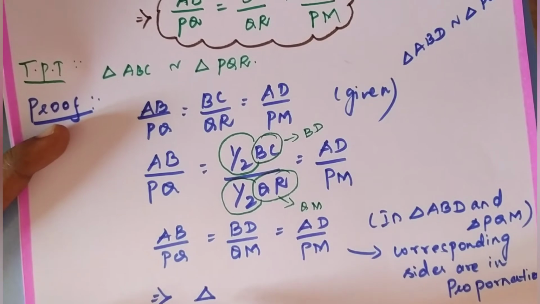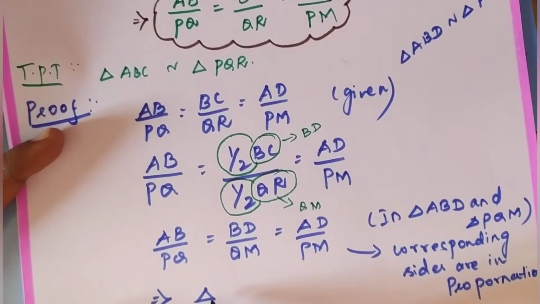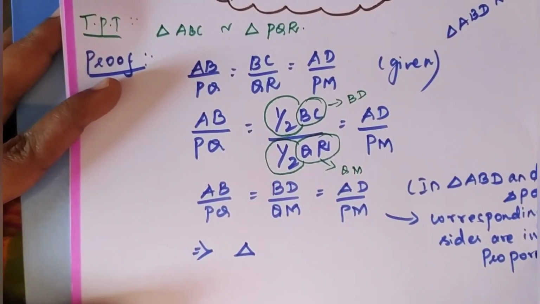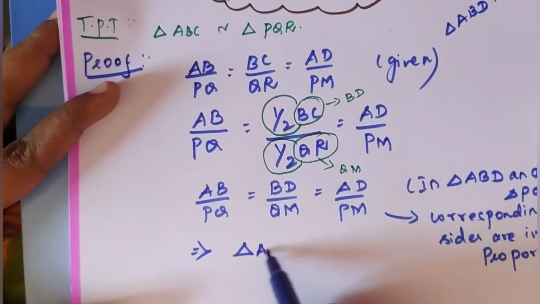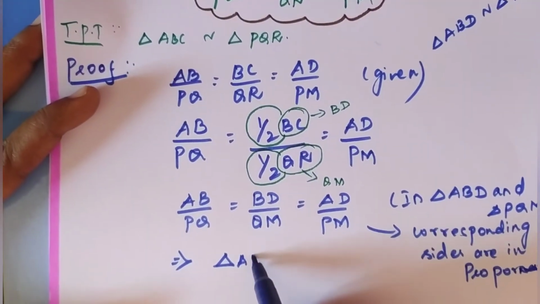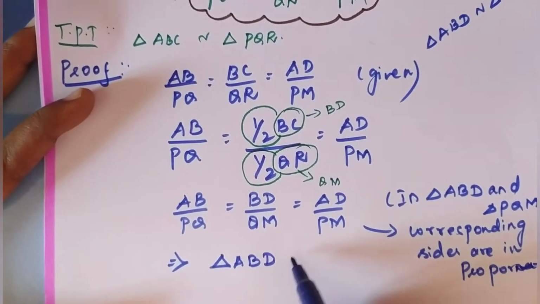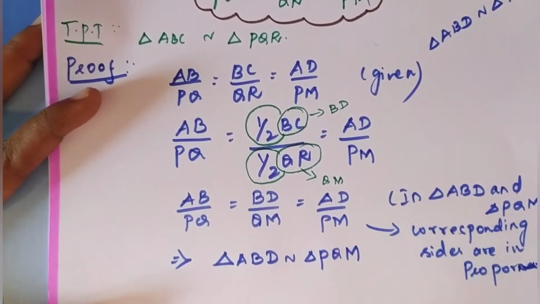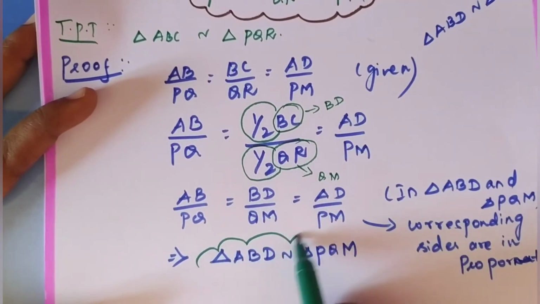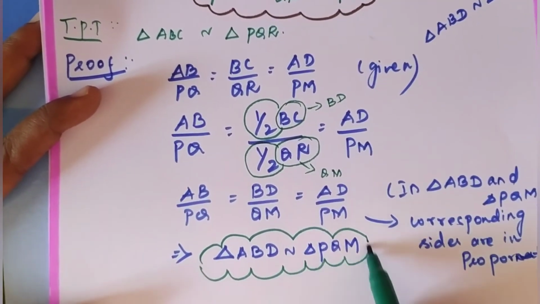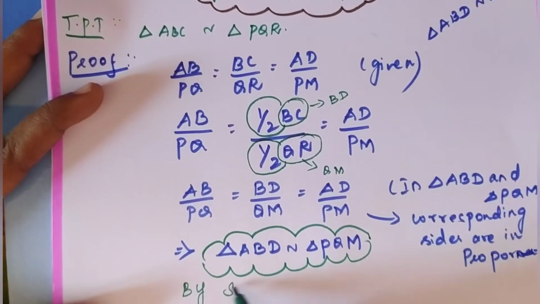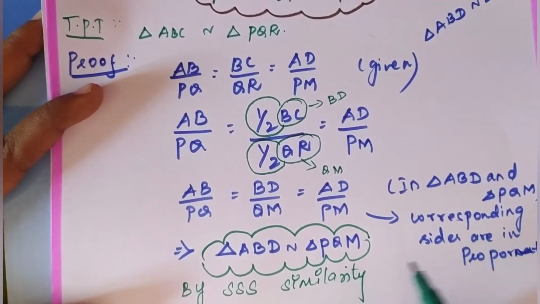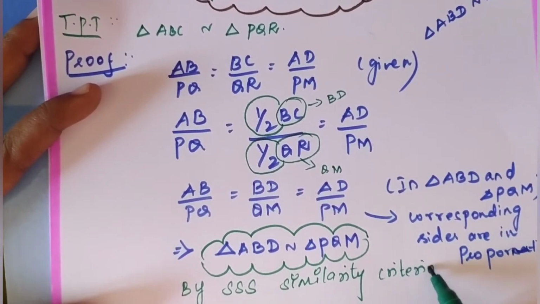Okay, then we can tell that triangle ABD is similar to the triangle PQM by the similarity criterion.